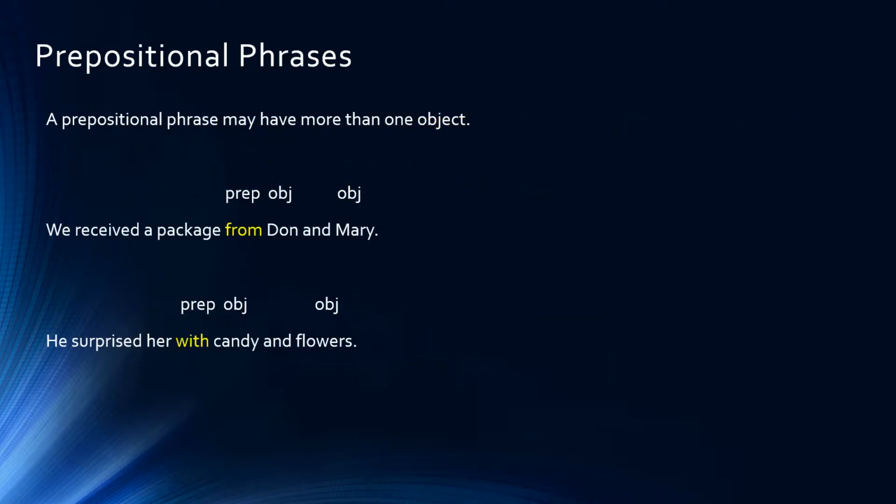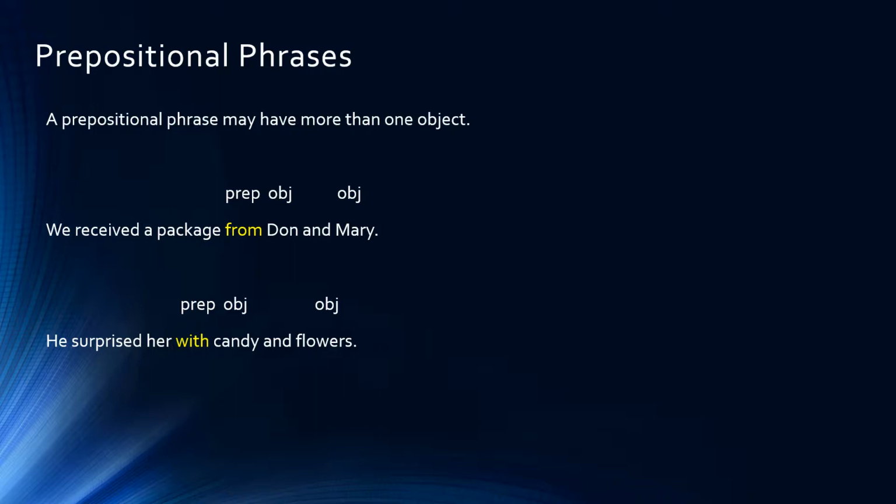Now let's look at these three sentences. A prepositional phrase may have more than one object, and in these sentences we have two objects for each sentence. We received a package from Don and Mary. The preposition is from, and the object is Don and Mary. So we have a prepositional phrase here with more than one object of the preposition.